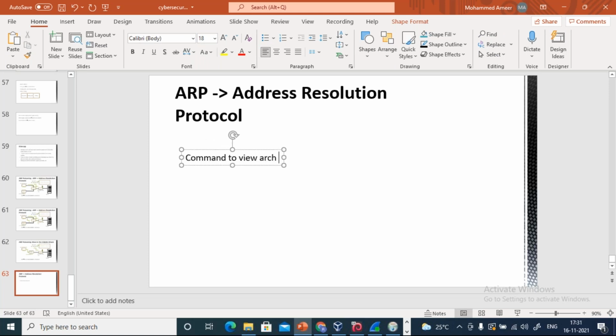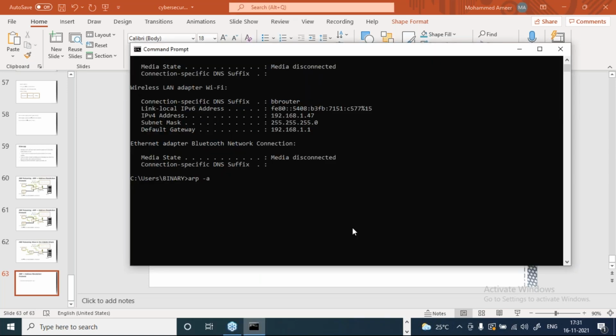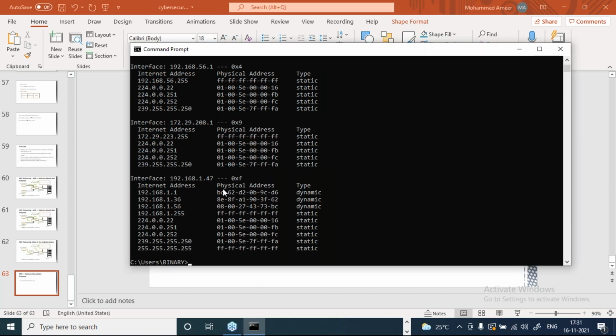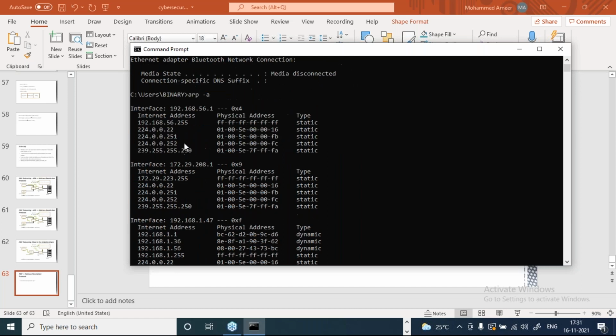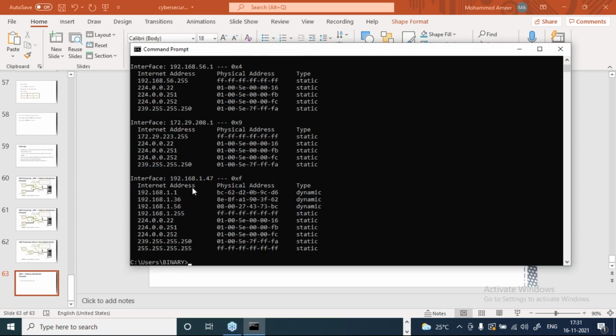Command to view ARP cache is arp -a. The moment I press enter, I will be getting a number of information here. So here you can observe what is our gateway IP address.